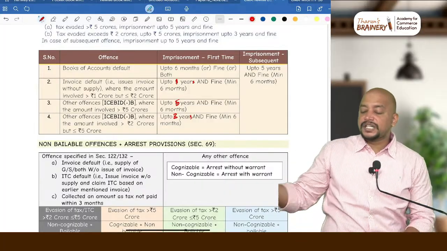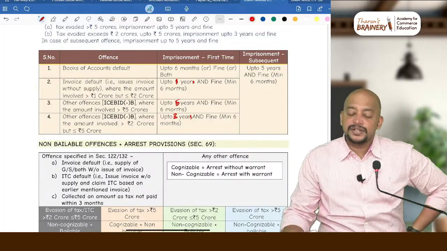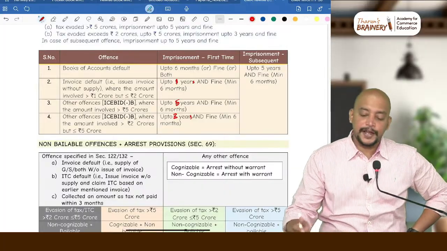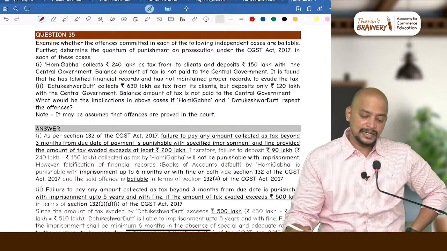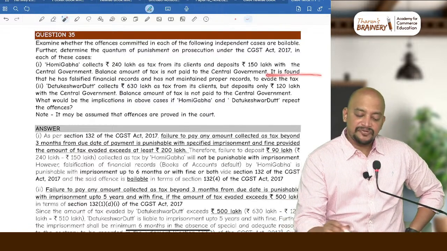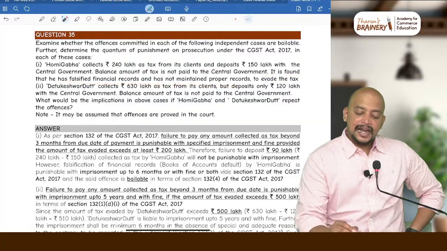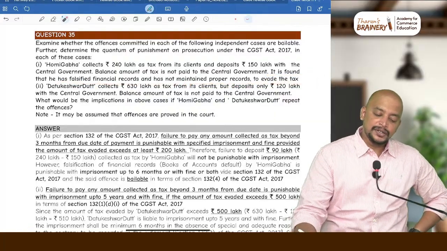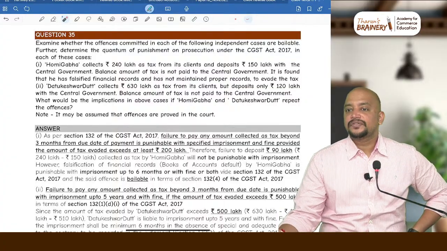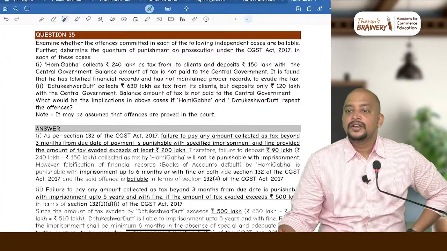What if it is subsequent imprisonment? Subsequent imprisonment always will be up to 5 years plus fine. Okay, so you can see here. Now coming back to this question, it is found that he has falsified the financial records and has not maintained proper records to evade the tax. So falsification of financial records means what, the books of accounts default? What is the imprisonment?